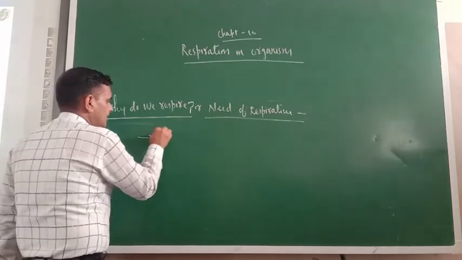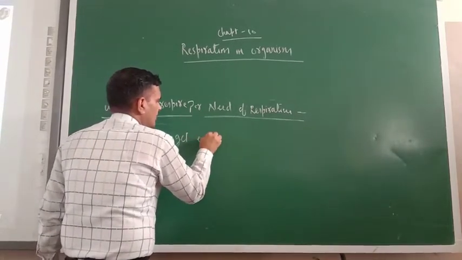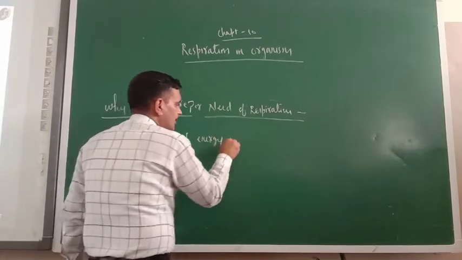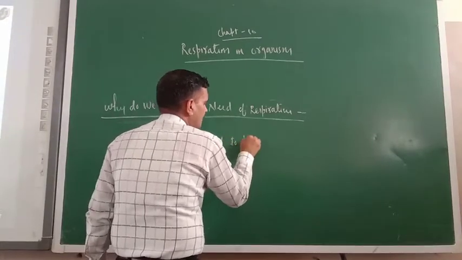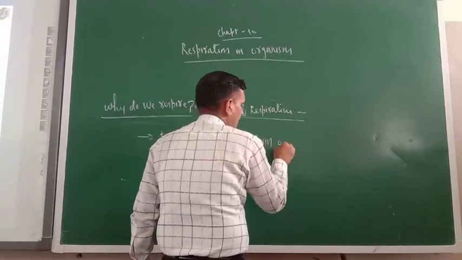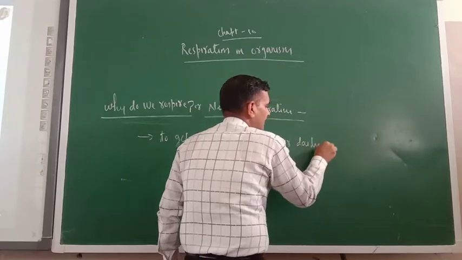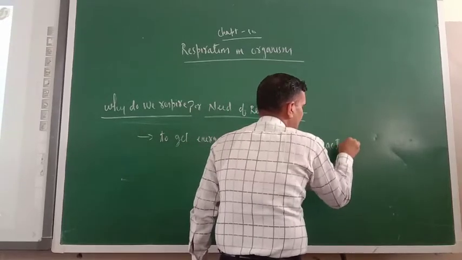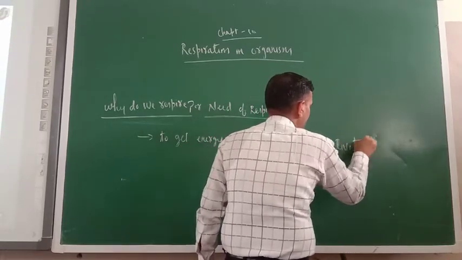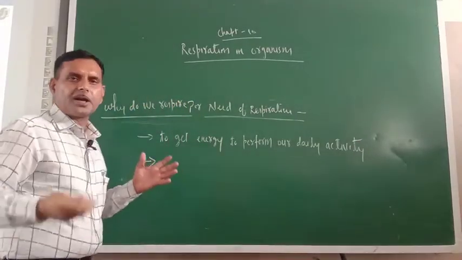So the first thing is to get energy to perform our daily activity. And what is the other? Do you think that we only require energy?